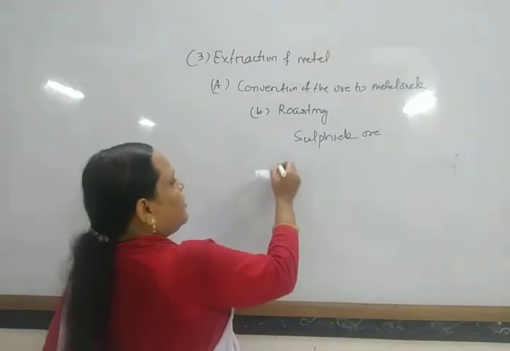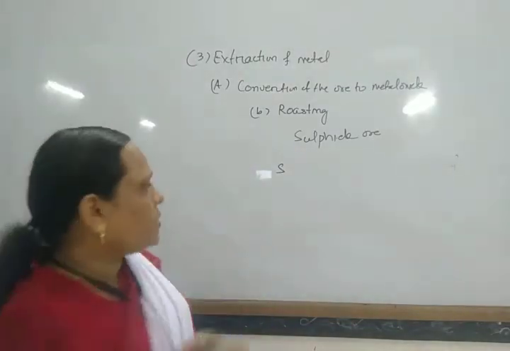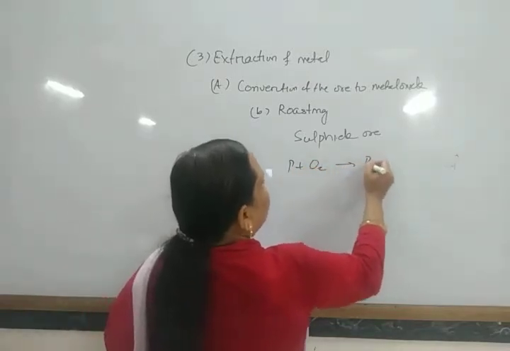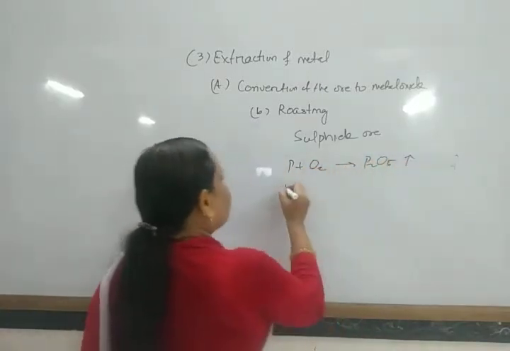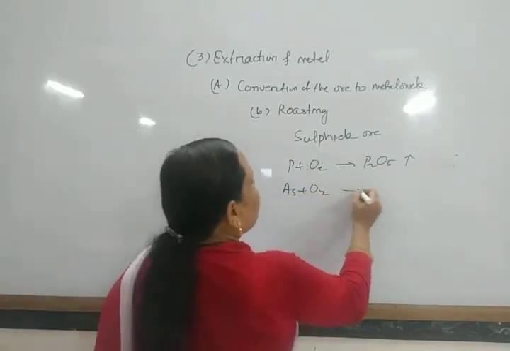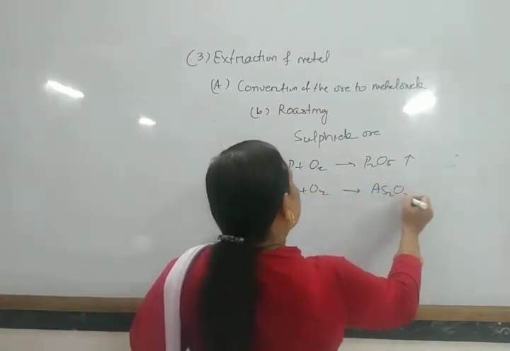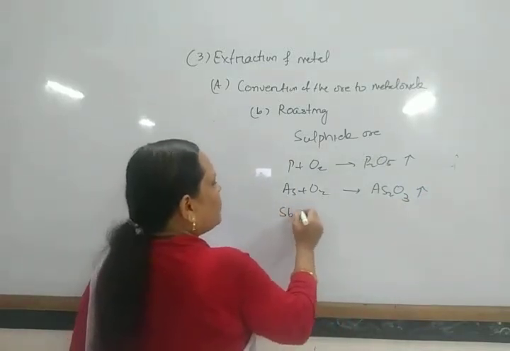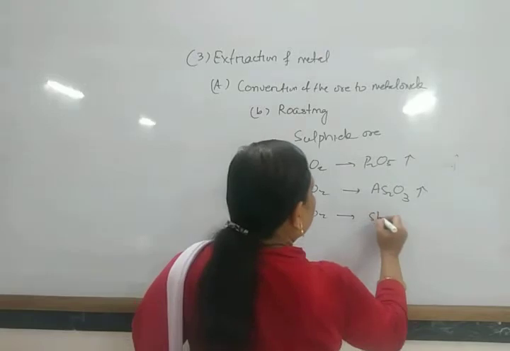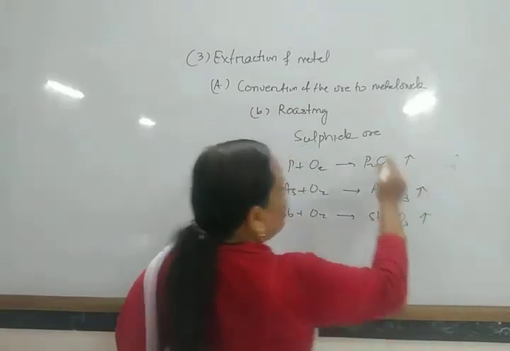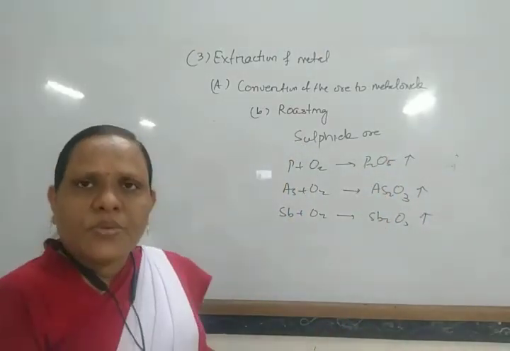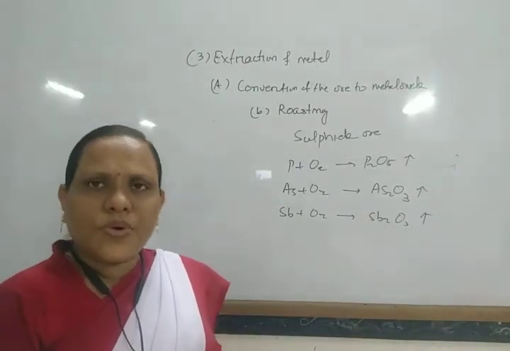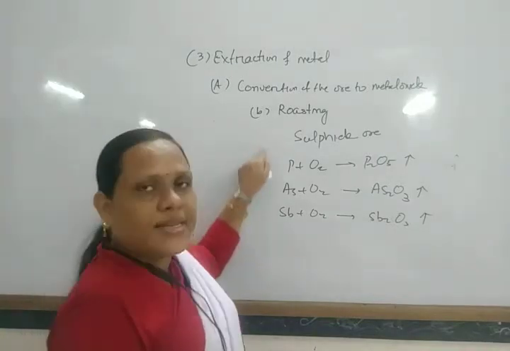Suppose volatile impurities are present: phosphorus and O2 give rise to P2O5 gas. Arsenic and oxygen are converted to As2O3. Similarly, antimony and oxygen give rise to Sb2O3. All these impurities are removed, moisture is removed, and the ore also becomes porous. In this way roasting is carried out.